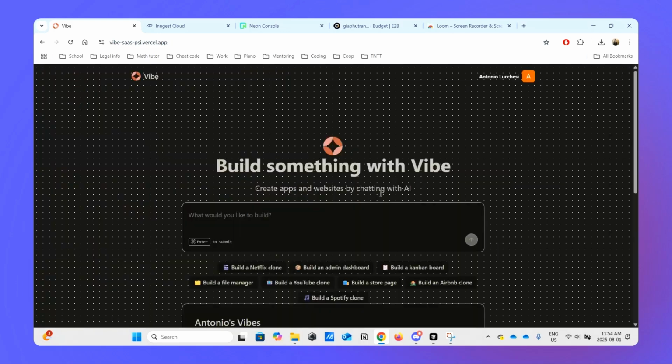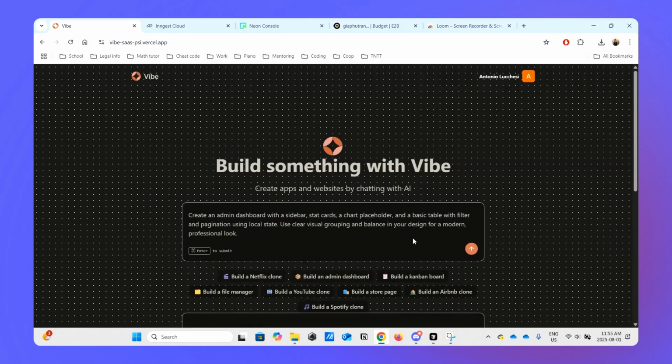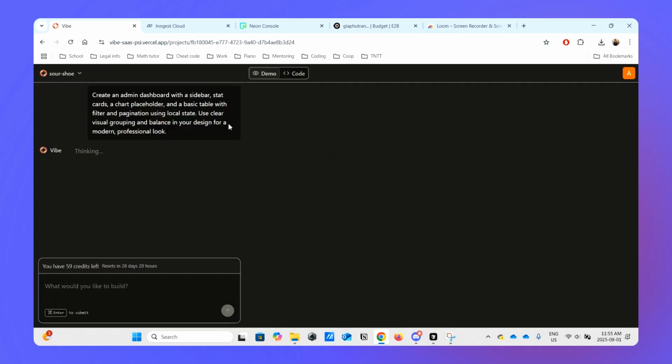Okay, so this is Five, an AI platform that lets you build a website from just a prompt. For example, let's say I want to build an admin dashboard. I can click this and click on the submit button. It's going to take a minute to generate here.